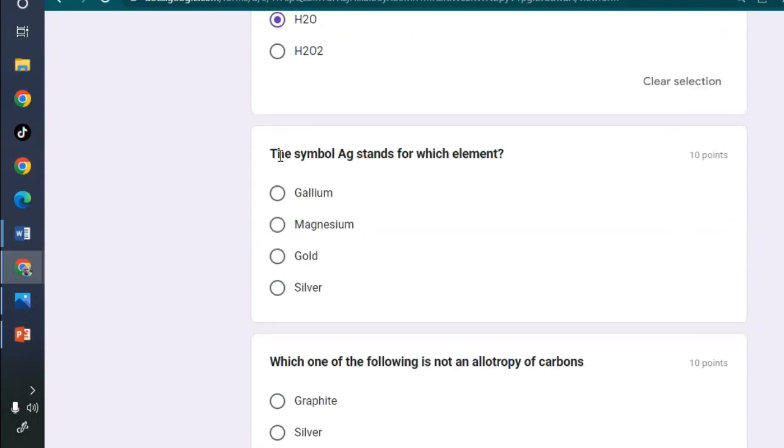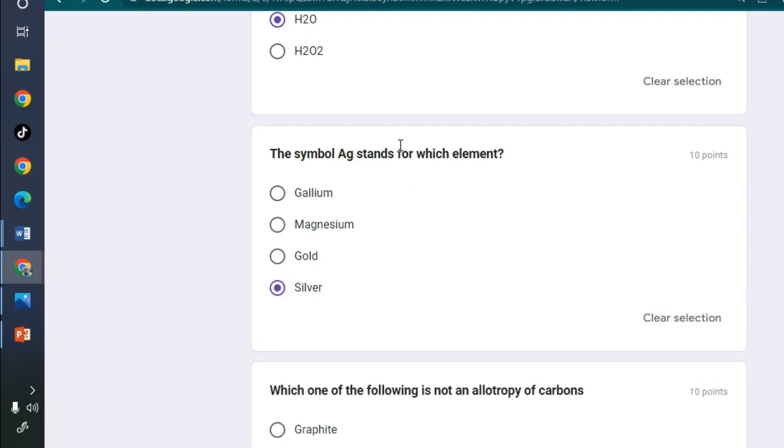Then we have the symbol Ag stands for which element? That one is silver. This is the chemical formula. What do you say? The chemical symbol for silver is Ag.